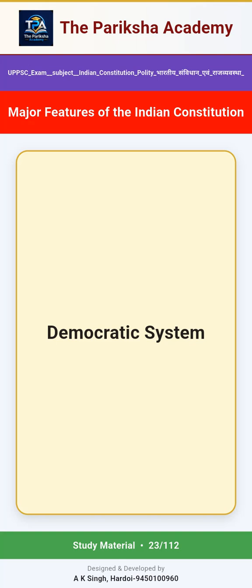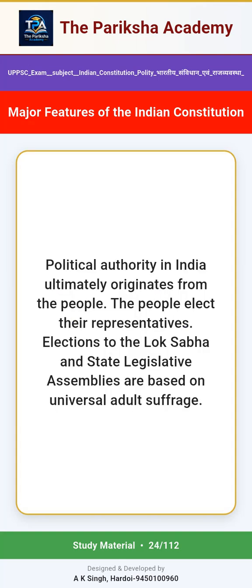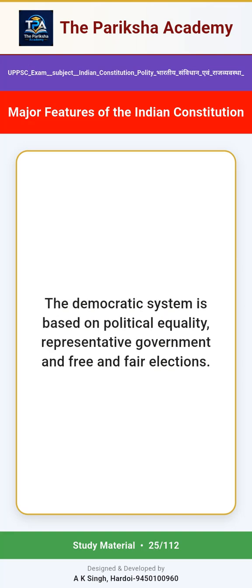Democratic system. Political authority in India ultimately originates from the people. The people elect their representatives. Elections to the Lok Sabha and state legislative assemblies are based on universal adult suffrage. The democratic system is based on political equality, representative government and free and fair elections.